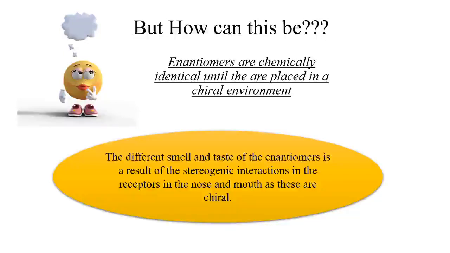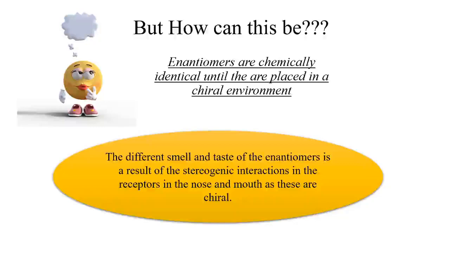The main concept you always have to remember is that enantiomers are chemically identical until they are placed in a chiral environment. Now what is that? They are identical if their atmosphere is also identical.